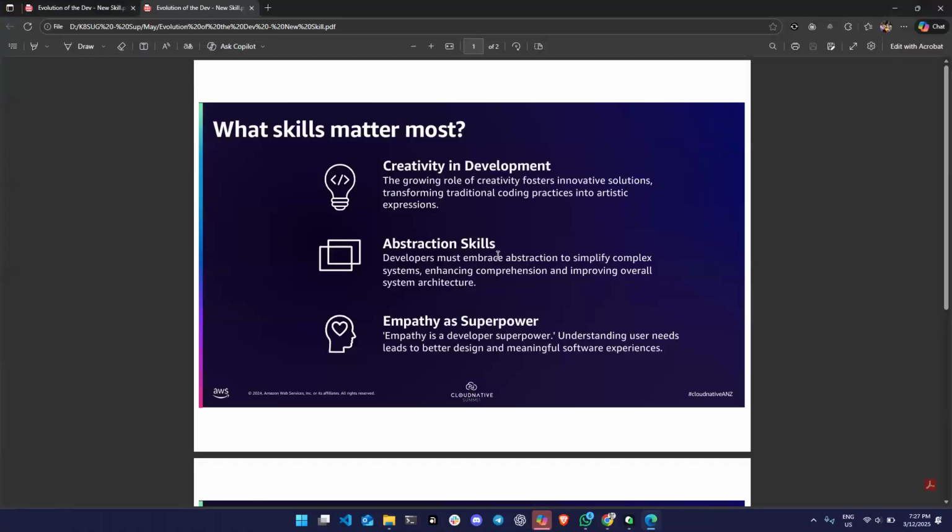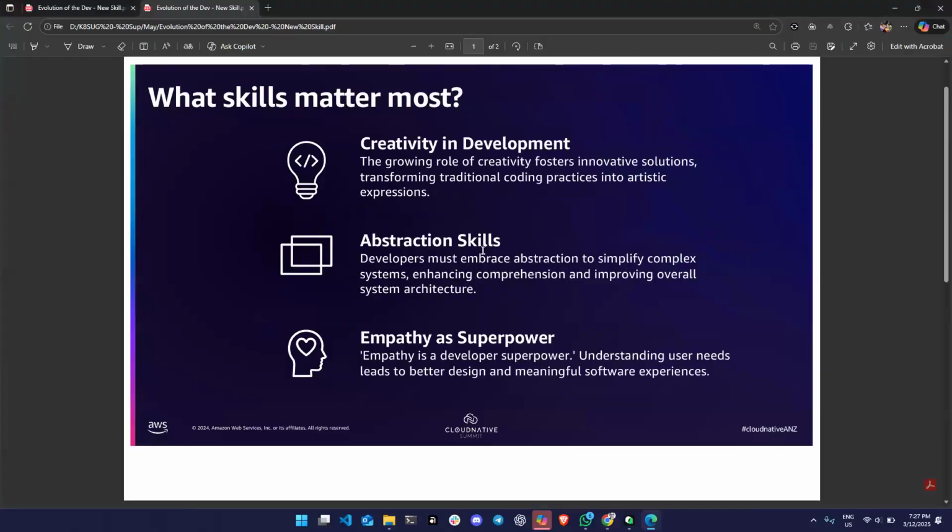Okay, so this was a presentation from a VP from AWS, and he was saying, what happens with the developer? The developer has spent a lot of time sitting, reading the books, typing a lot, becoming like you can type 300 per second, right? Like crazy stuff. But now this skill is no longer relevant. AI can type much, much faster than you can even imagine. So where is the point for the new skills? It is creativity. So you need to keep being creative.